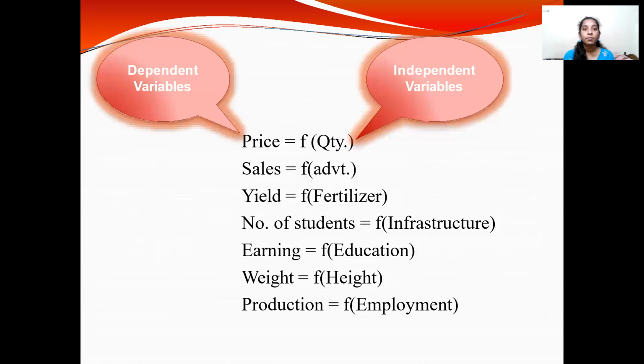Here we can see that price is a dependent variable, whereas f of quantity is an independent variable. In the same way, sales are a dependent variable and f is the independent variable. Also, yield, number of students, earning, weight, and production are all dependent variables, whereas f of fertilizer, f of infrastructure for number of students, f of education, f of height, and f of employment are all independent variables.